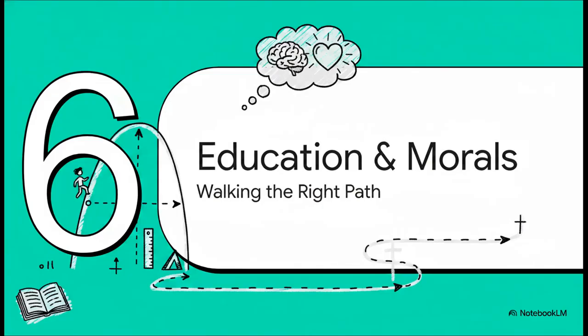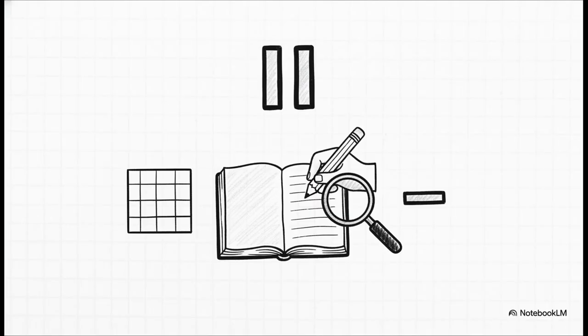Section 6. Education, Morality, and Practice. Knowing the path is one thing, right? But practicing how to walk it is how we stay on the right track, both mathematically and in our daily lives. So, let's build your confidence with a quick homework challenge. I want you to pause this explainer right now. Grab a pencil and try these first 2 questions.